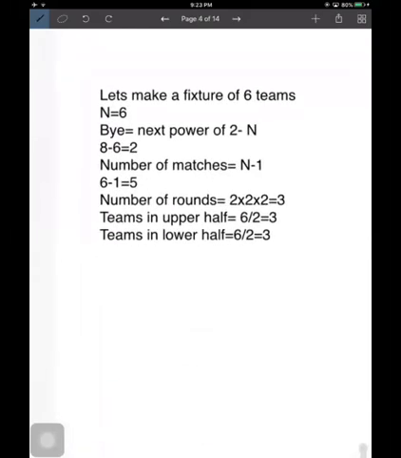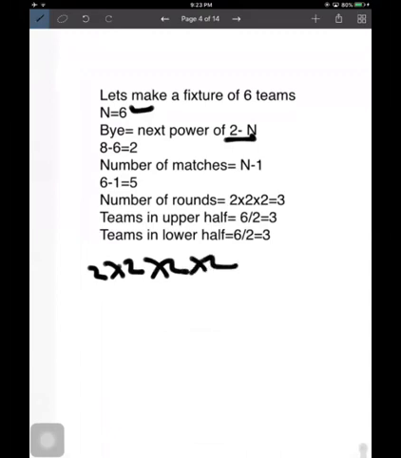Now let's make a picture of, suppose in a tournament there are 6 teams. So the number of teams is 6. You have seen, bye is equal to next power of 2 minus n. The next power of 2 beyond 6 is what? You can easily calculate: 2, 4, and beyond 6 it is 8.